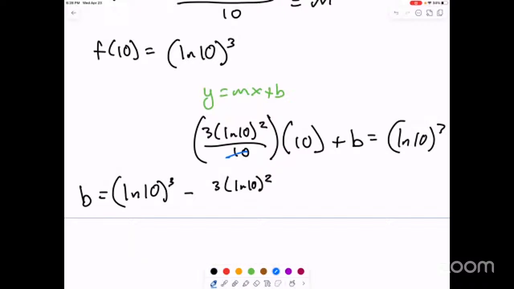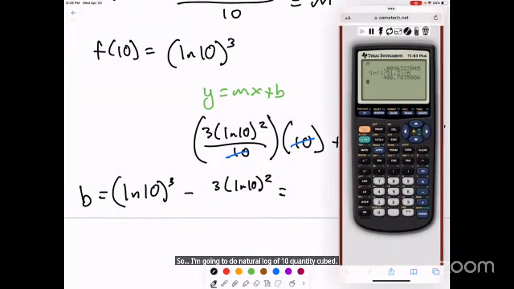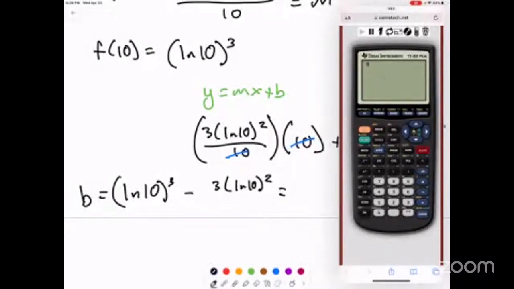Hopefully this makes sense. Let's see, where'd it go? So I'm going to do the natural log of 10 quantity cubed minus 3 times the natural log of 10 quantity squared.